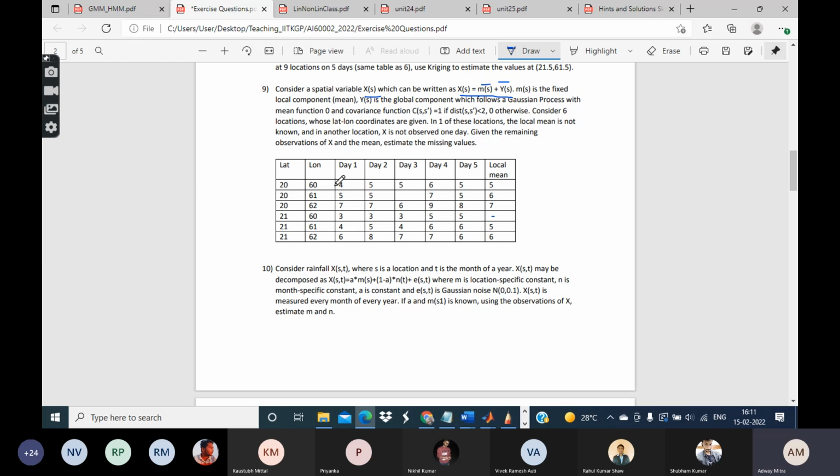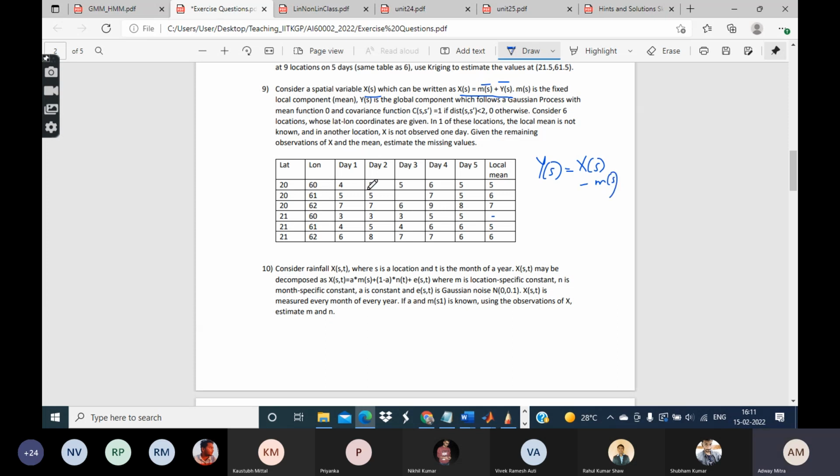So for every location, this is basically the value of X. At every location, I know the value of X. Keeping this one aside, at all other locations, I know the value of X. And then the mean M is also known at all locations except the fourth one. So keeping the fourth one aside, we can calculate Y at all the other places. That is, I can simply do this kind of thing.